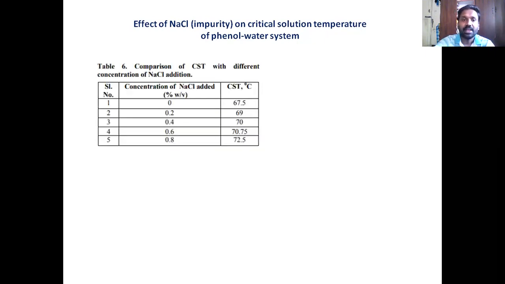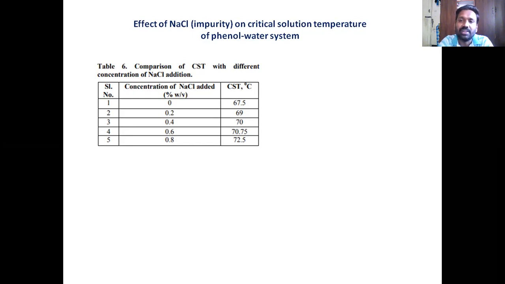So if you do the experiment, what is it that you see? Look at this table. We have prepared a phenol water mixture and recorded its miscibility temperature without NaCl. If you can see the table, the concentration of NaCl, percentage weight by volume, is 0. And what is the CST for this system? 67.5 degrees Celsius. So this is around 67 degrees Celsius, is it not?